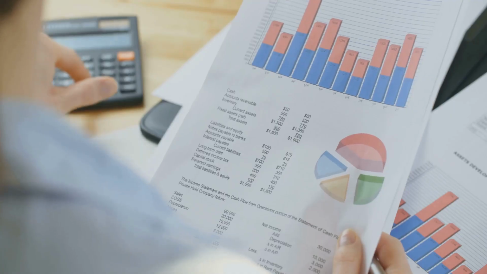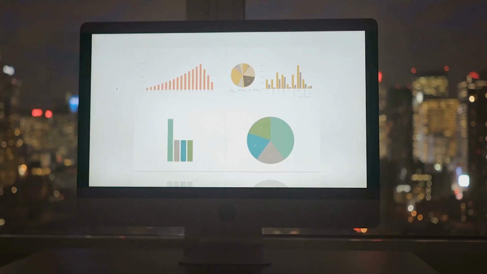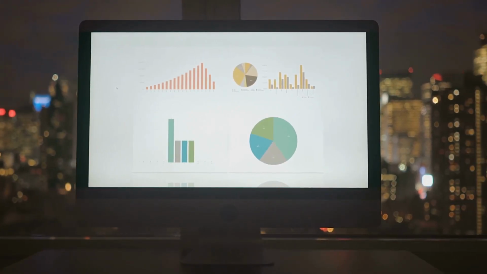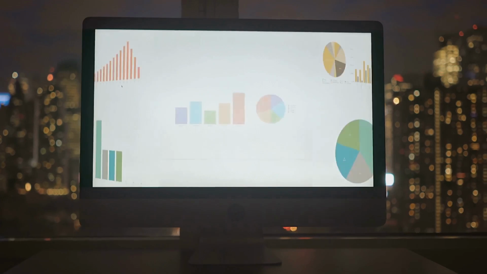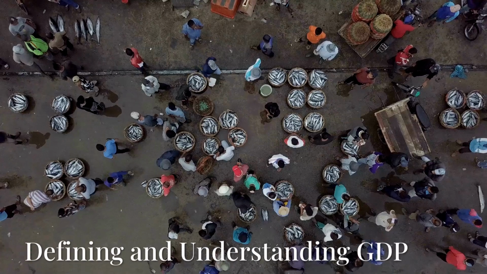This circular flow illustrates the fundamental relationship between income and expenditure in an economy. They are two sides of the same coin. When we measure one, we are essentially measuring the other. This understanding is crucial for comprehending the concept of gross domestic product, or GDP.